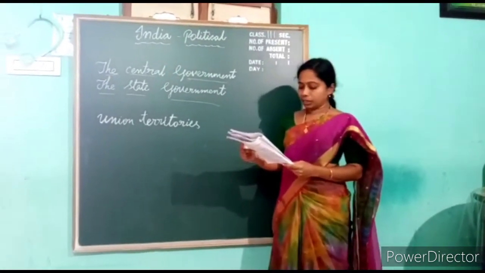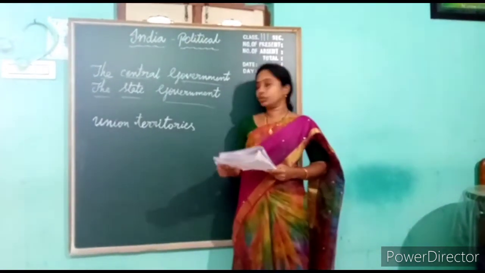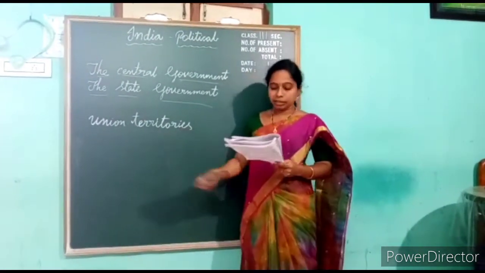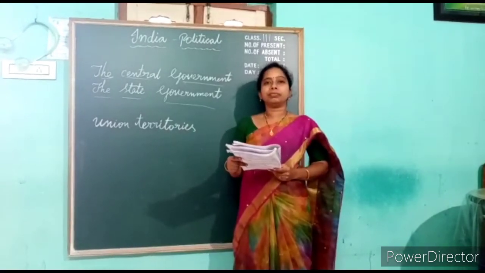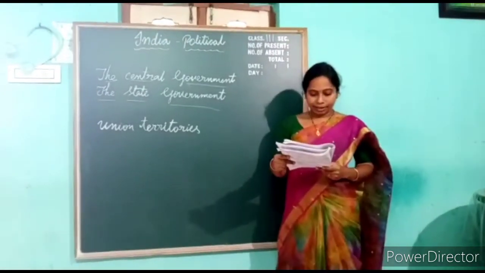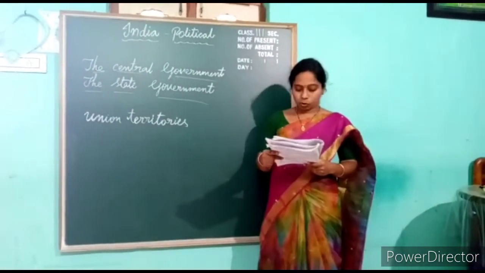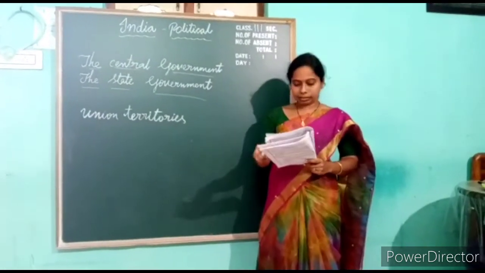Next, how many union territories does India have? I told you, children, 7 union territories. So 7 is the right option. Next, the third one. Which is the largest state in India? Goa, Rajasthan or Madhya Pradesh? Rajasthan is the largest state.